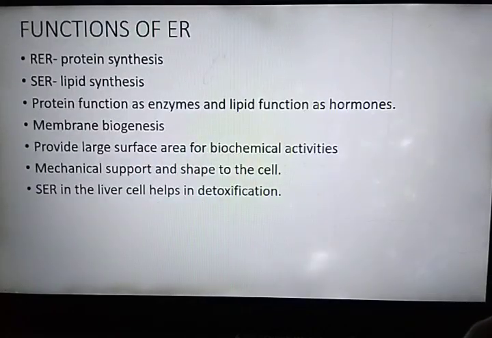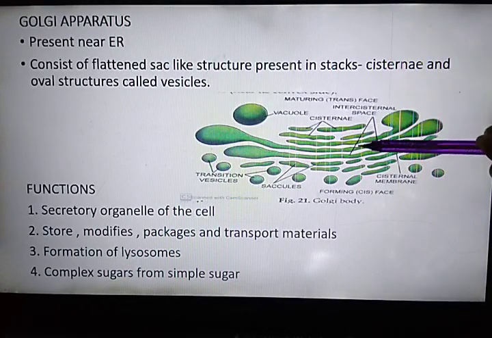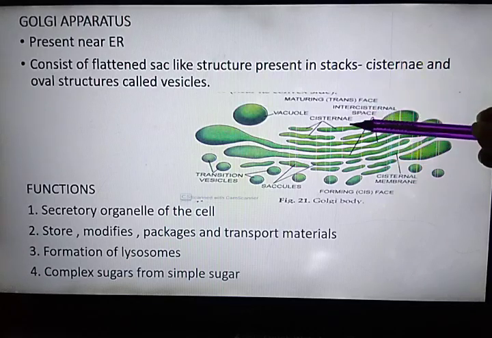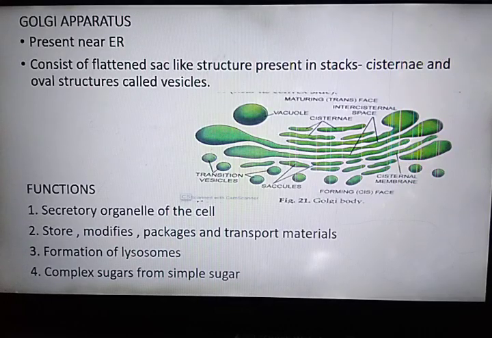Next, Golgi bodies store, modifies and packages the products in vesicle. Some products which are present in the cisternae, it modifies and it store for some time, then it pack those products in the form of vesicles. Complex sugars are made from simple sugars in the Golgi complex. Next, Golgi complex is also involved in the formation of lysosomes. This you will study later on.